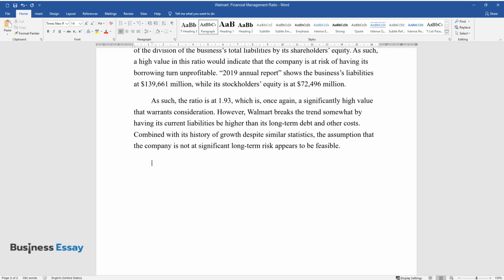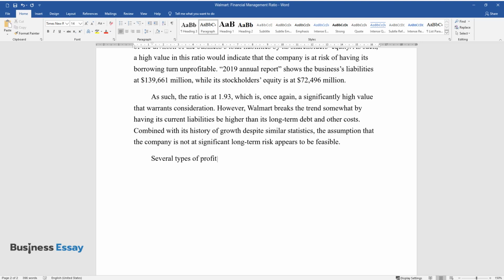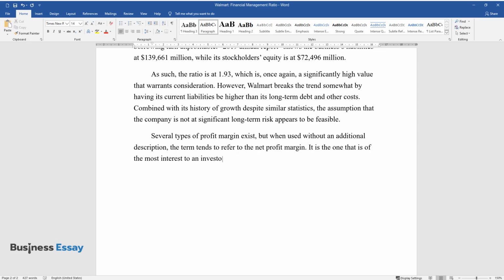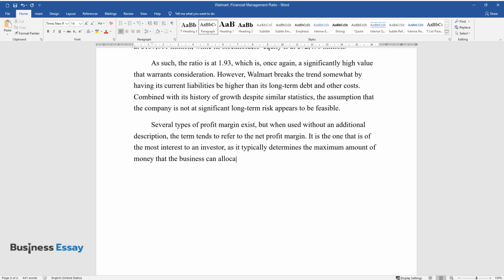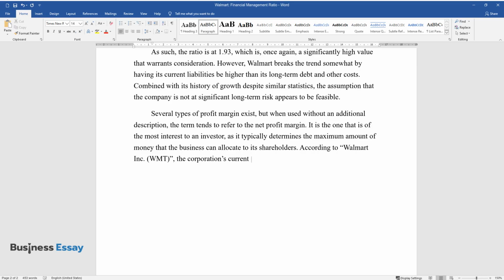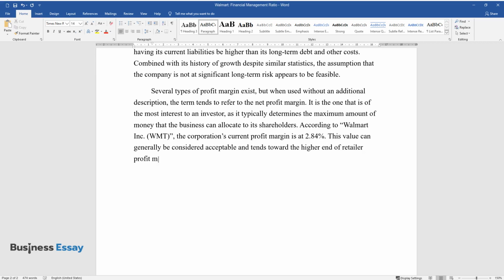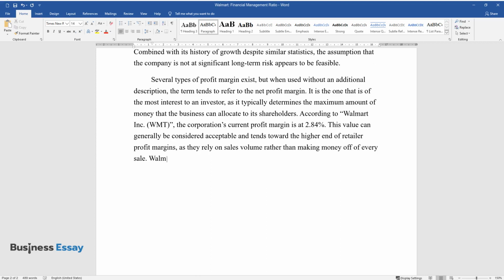appears to be feasible. Several types of profit margin exist, but when used without an additional description, the term tends to refer to the net profit margin. It is the one that is of the most interest to an investor, as it typically determines the maximum amount of money that the business can allocate to its shareholders. According to Walmart Incorporated, WMT, the corporation's current profit margin is at 2.84%. This value can generally be considered acceptable and tends toward the higher end of retailer profit margins, as they rely on sales volume rather than making money off of every sale.